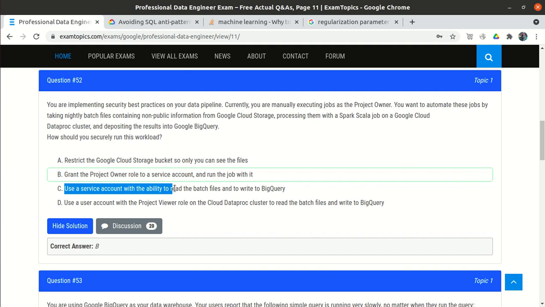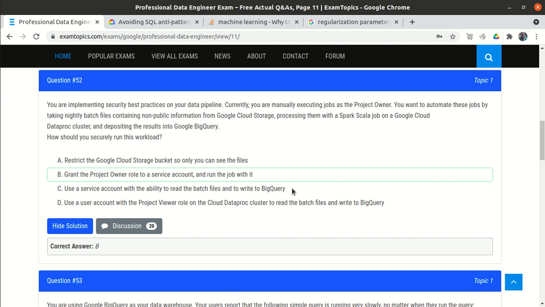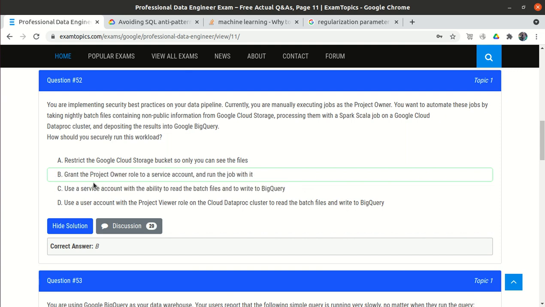If I go with C, then one access is missing here. Everything looks okay, but one statement is missing, that is the execution access of the jobs. So that's why I got confused. A and D are definitely wrong, but whether I should select A, B or C, I am still confused. But I thought of selecting C because we are not giving a project owner role, because if you give the project owner role, it might impact some other things, like it might delete the resources.